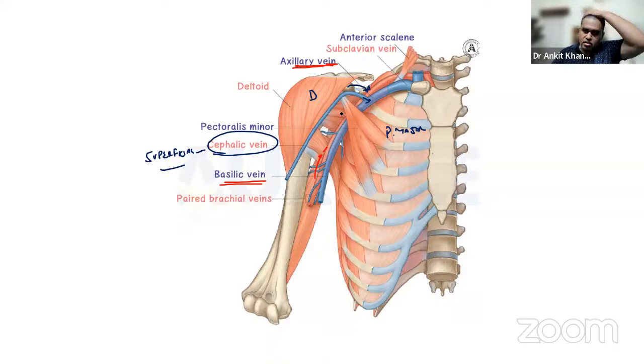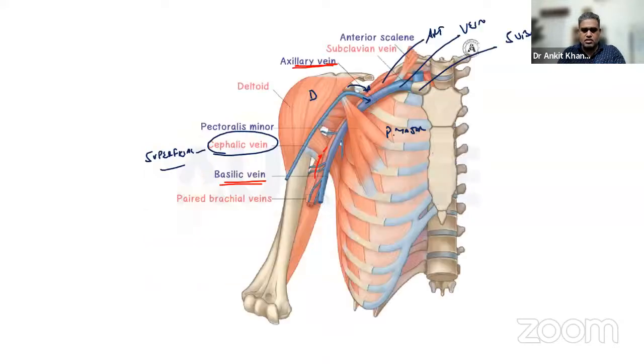Okay, so this is your vein over here, and you can see the relation of vein to the artery. This is the artery, and this is the vein. You can see the vein is lying medial to the artery, and this again will continue in the neck as which vein? Subclavian vein. So like subclavian artery, axillary artery, brachial artery, we have brachial vein, axillary vein, subclavian vein. Simple as that. But remember, the axillary vein will be outside the axillary sheath.